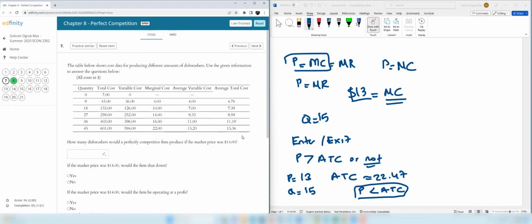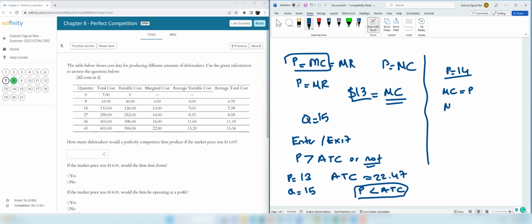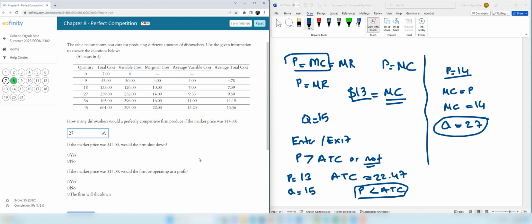Let's do question 7. The table below shows cost data for producing different amounts of dishwashers. Use the given information to answer the questions below. Now, the first one: if the market price is $14, we know that marginal cost should equal price for profit maximization, and marginal cost is equal to $14 when the quantity is 27. So this is the profit maximizing quantity. Therefore, we can write it here, 27. If the market price was $14, would the firm shut down?